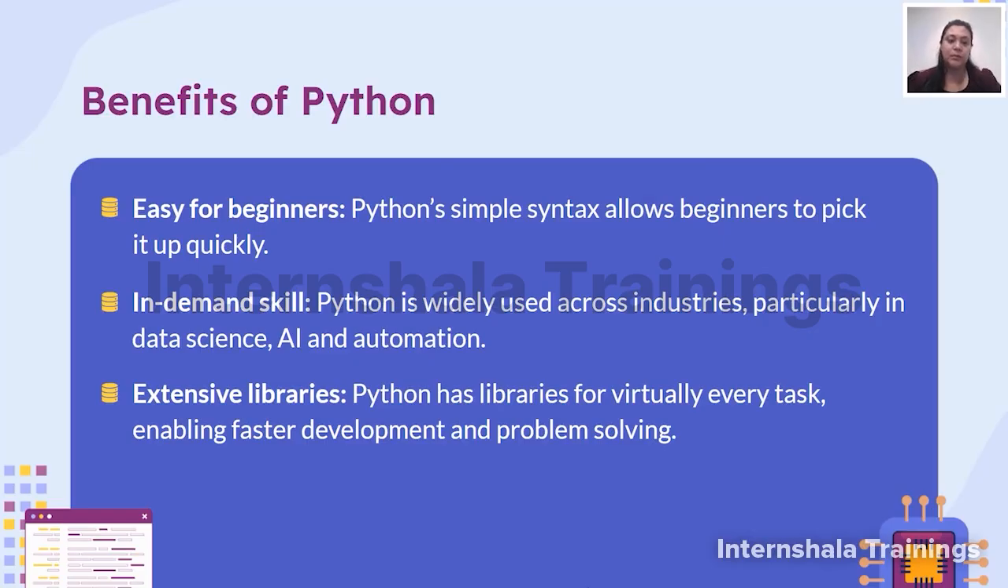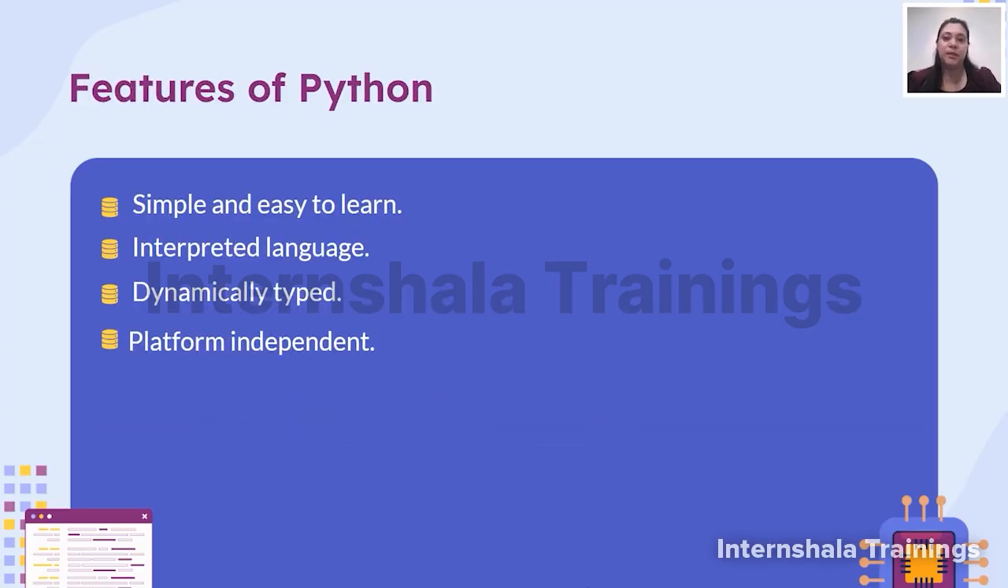Okay. Now, what are the features of this Python language? Firstly, it's simple and easy to learn, as we have mentioned. It's an interpreted language, it's dynamically typed, and also it's platform independent. The main thing of Python is that it's platform independent. That means Python programming is not only supported on the Windows platform, it is also supported on Linux or Mac OS as well. So regardless of any platform you work on, Python is easily adaptable.